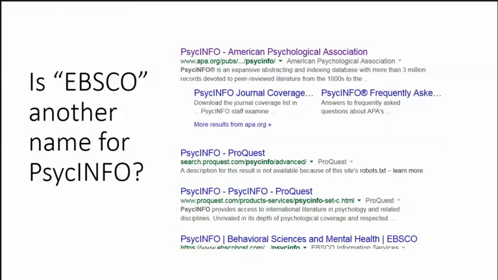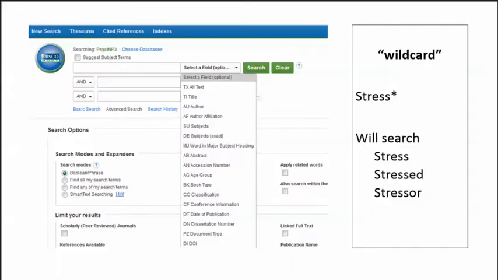So why do I mention this? First, because it helps explain why we have to go through the route we do to get to PsycINFO. If we didn't have the access through Northwest, we would have to pay for access through another vendor. Second, if you are at a school who uses ProQuest to access PsycINFO and go looking for EBSCO, it could create some confusion. Now, back to the regularly scheduled program.